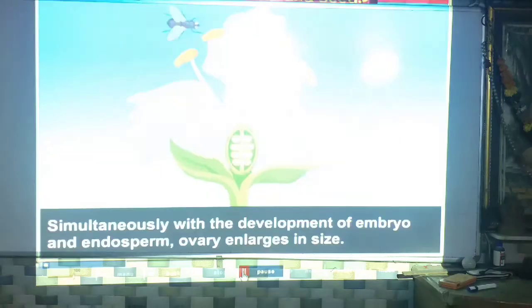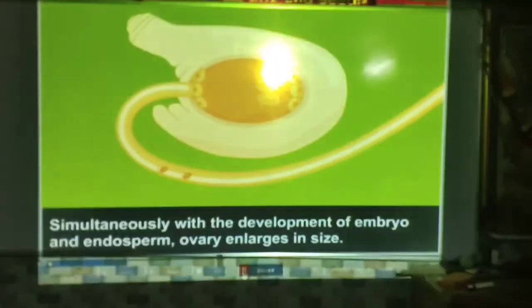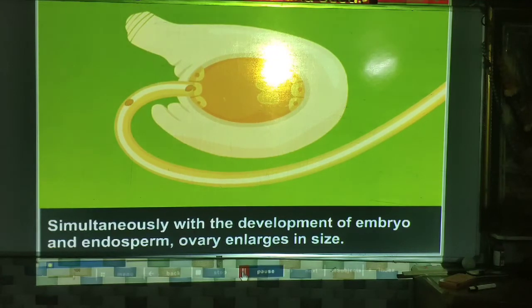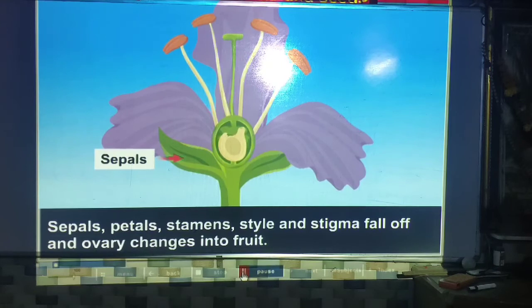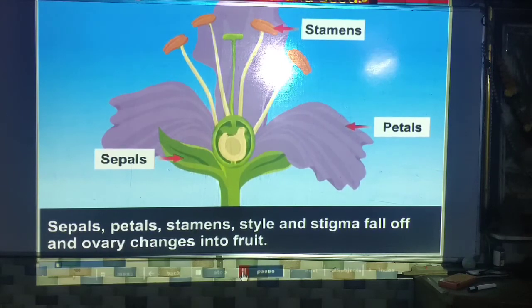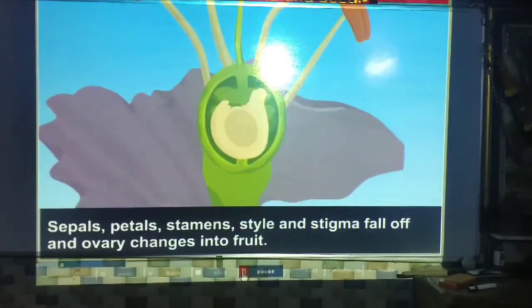Now, how does the formation of fruits and seeds take place? We will see. Simultaneously with the development of embryo and endosperm, the ovary enlarges in size. When the endosperm and embryo develop, the size of the ovary increases, and the sepal, petal, stamen, style and stigma fall off and the ovary changes into fruit.